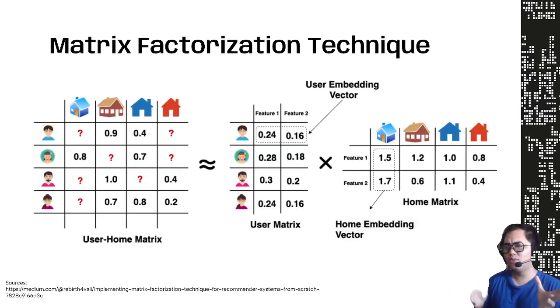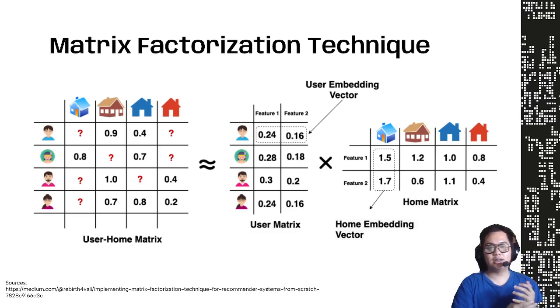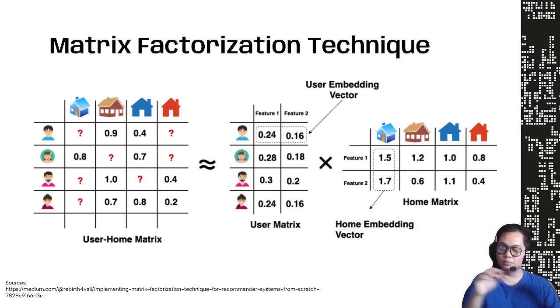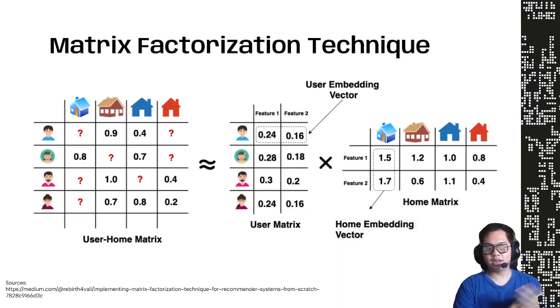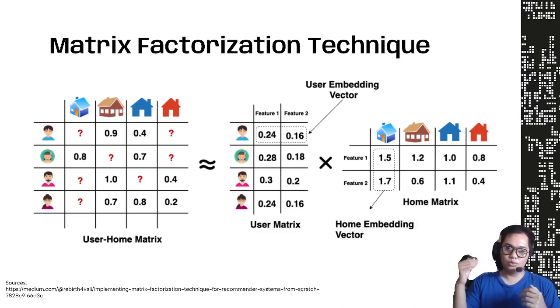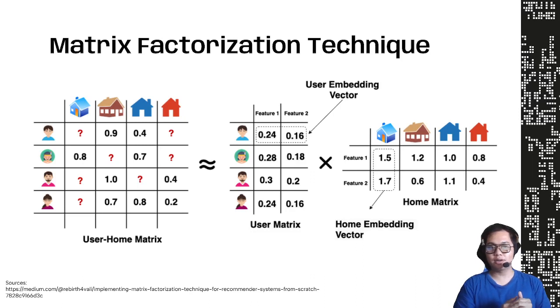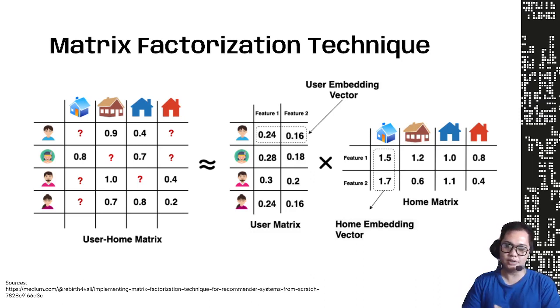How do we really do matrix factorization? Let's say on the graph over there, the user-item matrix is the user matrix based on each item they have. In our case, the rows are the talent, or the user, not really a user, but the talent that the HR wants to take or is looking for, and the columns are the skills that they need.